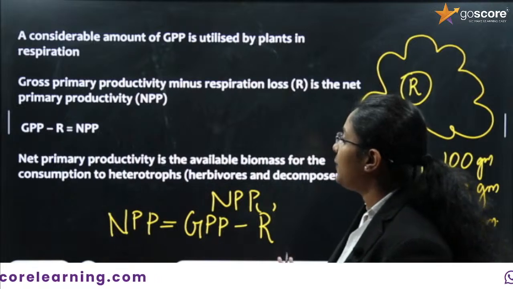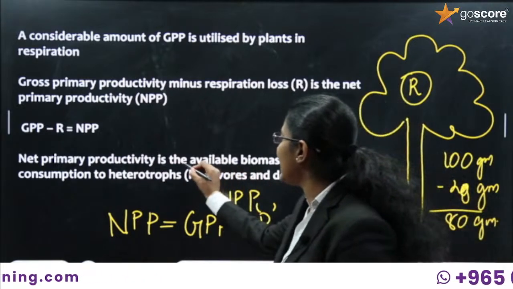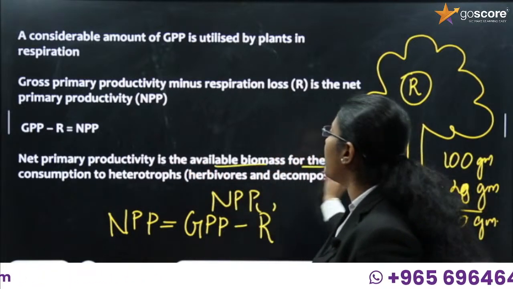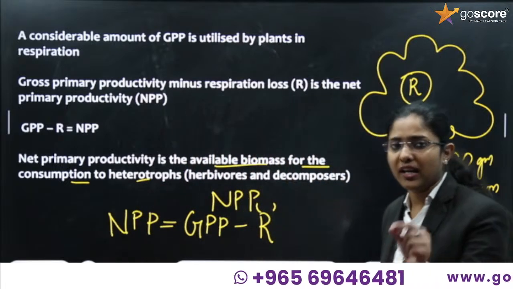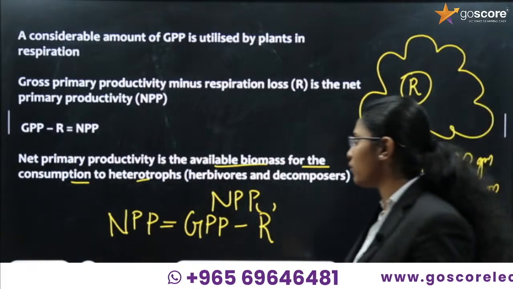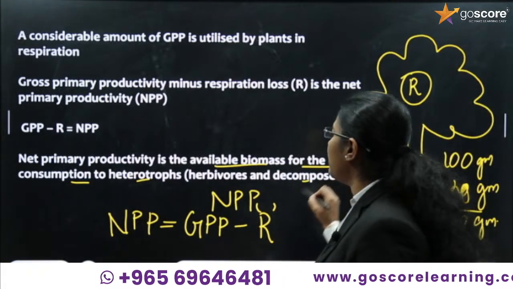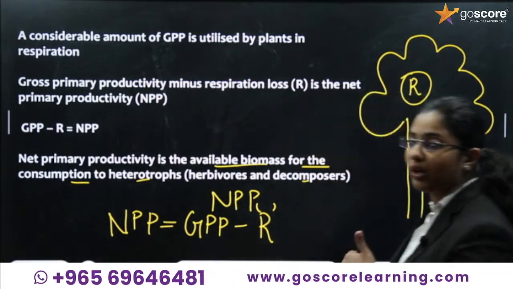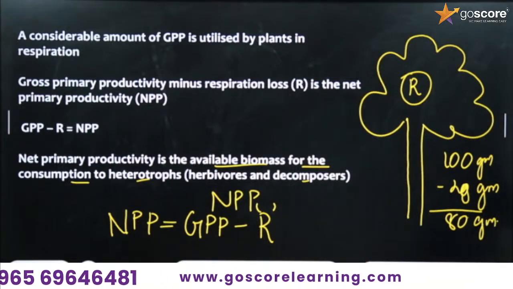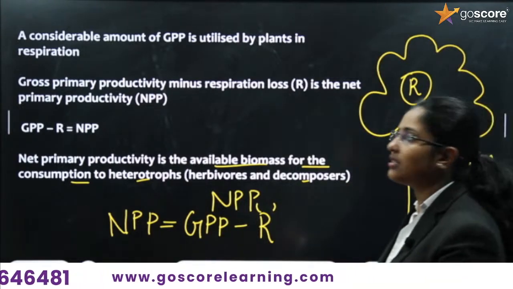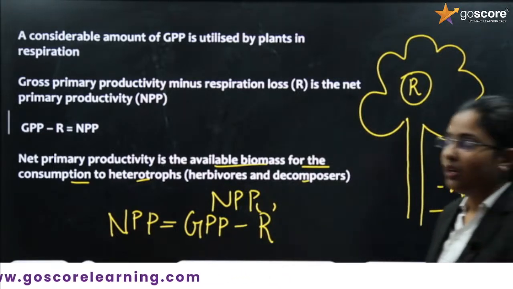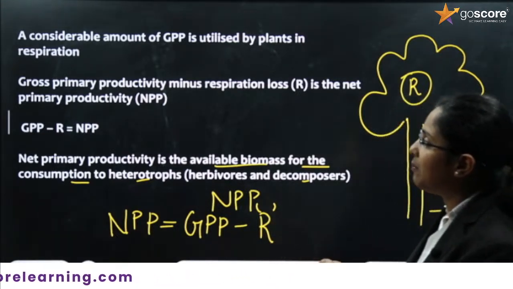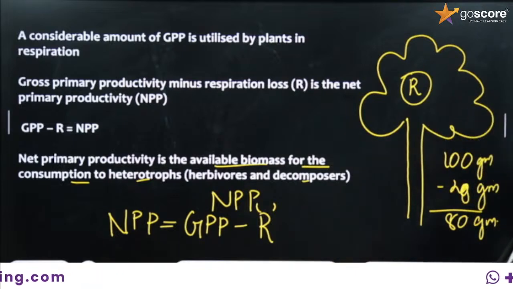So we can say net primary productivity is the available biomass for consumption by the heterotrophs. Herbivores are heterotrophs, and sometimes it is also given to the decomposers. We will give the primary concern to the herbivores. Understood? Clear? Okay, so what is NPP? It is GPP minus R.